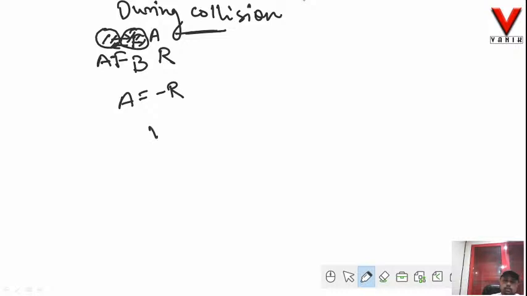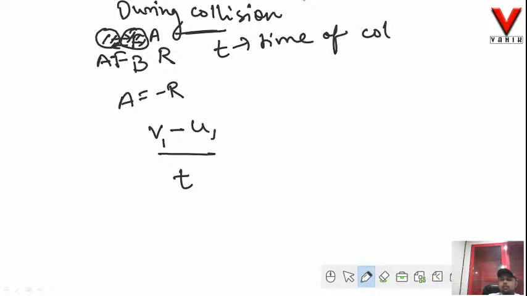So it is nothing but final velocity v1 minus u1 divided by t. Now what is this t? This t stands for time of collision. Both the bodies are colliding at the same time, which means the duration of this collision will be the same for both the bodies. Say the collision has occurred for 2 nanoseconds or 2 microseconds. The duration is the same for both bodies. So the force applied by A on B is (v1 minus u1) by t, which is nothing but the rate of change of momentum of the body.